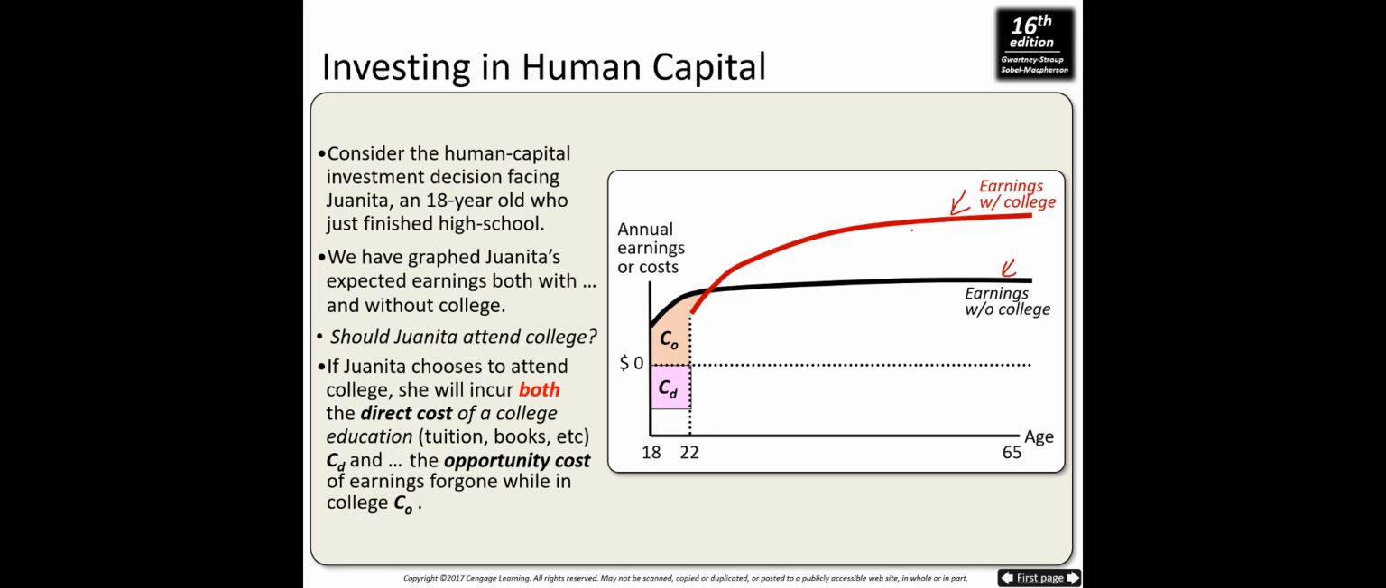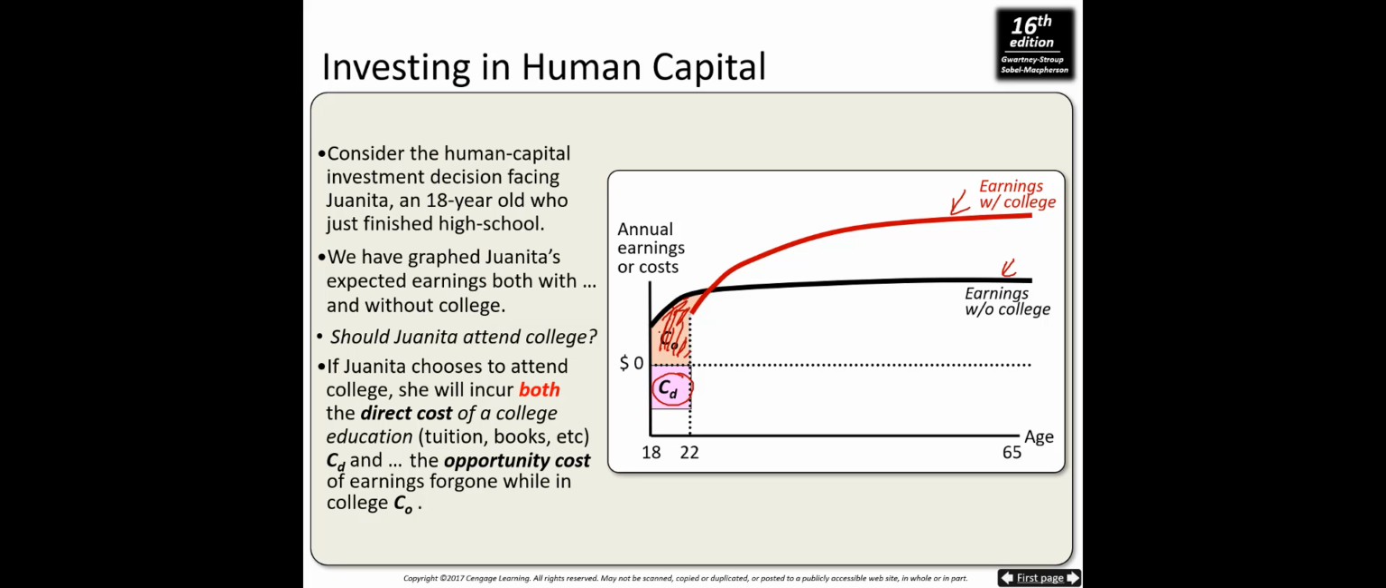If Juanita chooses to attend the college, she will incur both the direct cost of college, which is the cost of education, tuition and books, CD, and the opportunity cost of earnings foregone while in college, which is C0.